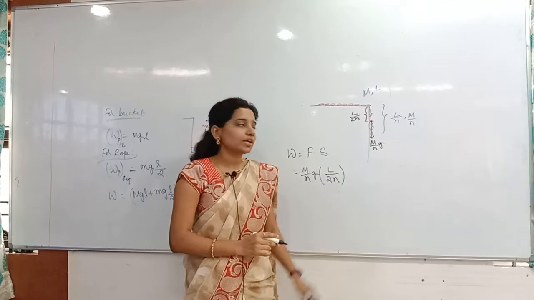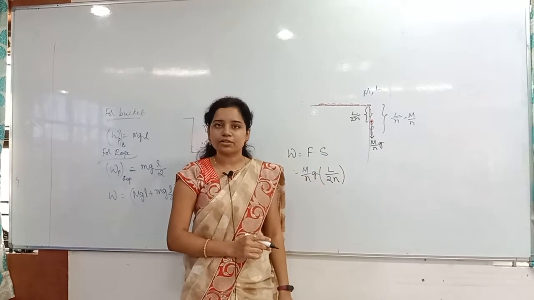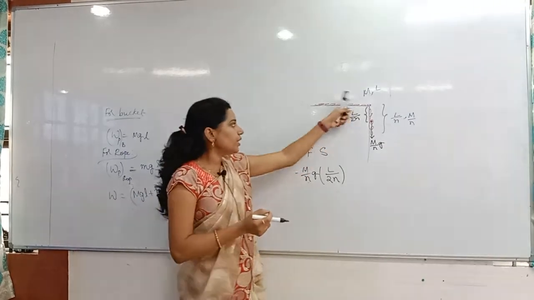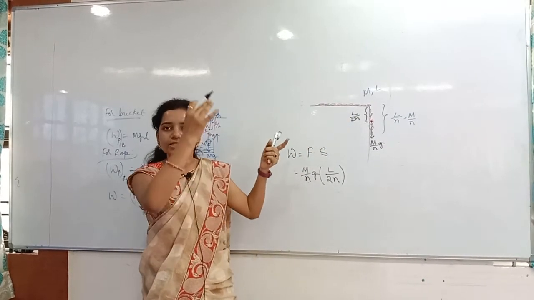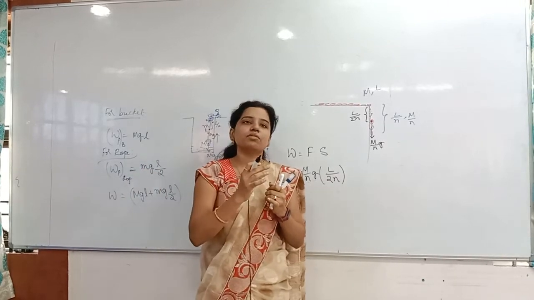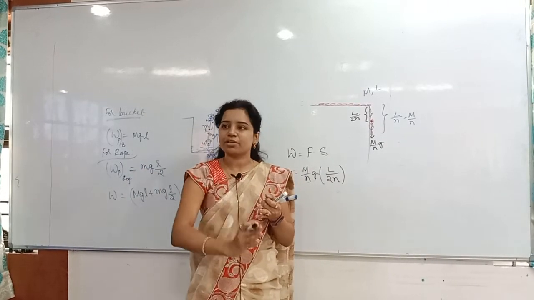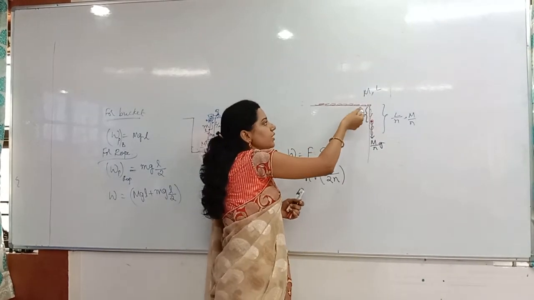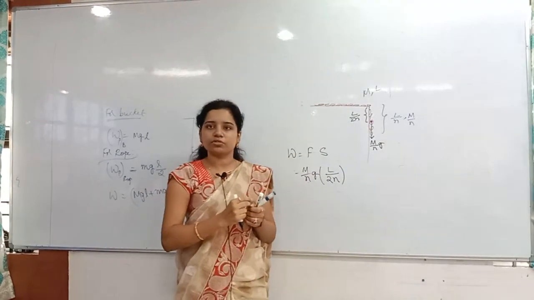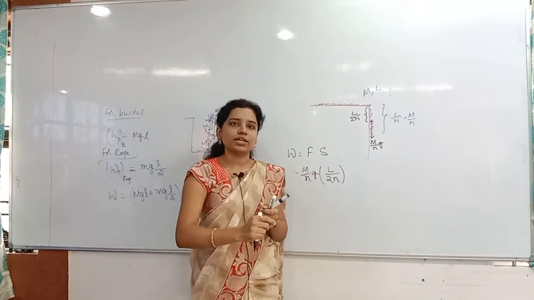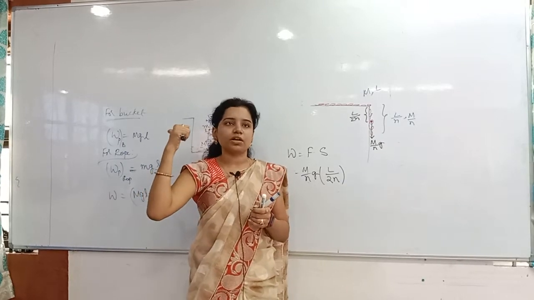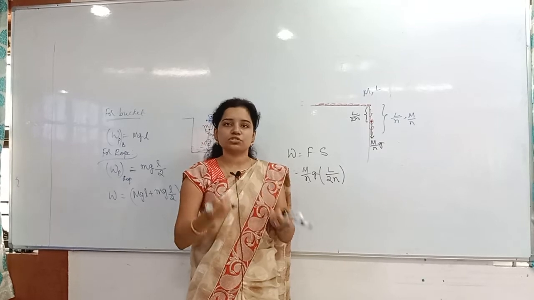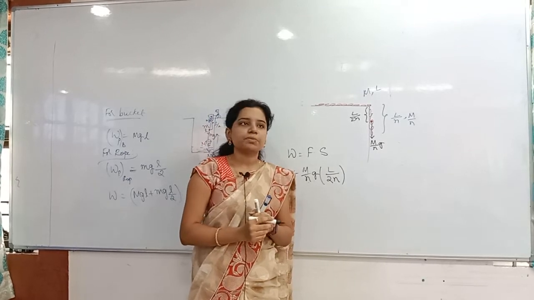You might have the doubt that the remaining part will be hanging, right? It will not be there. Already we pulled everything in the upward direction. So on the horizontal table there is no displacement in the vertical direction. What work done? Always force and displacement should be in the same plane only, vertical. You might think that after pulling the chain it will also move in this direction, no? Yes, it will move, but mg is acting in which direction? Downward direction. Displacement is there in which direction? Horizontal direction. What is the angle between them? 90 degrees. Work done at 90 degrees is how much? Zero work done. Clear?